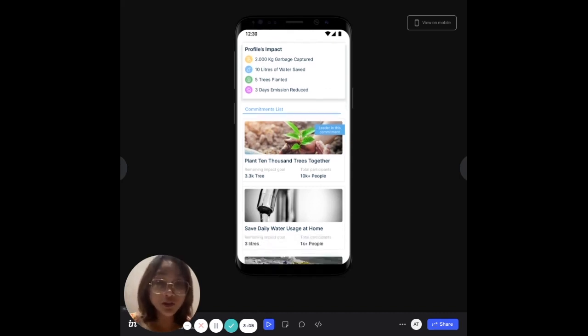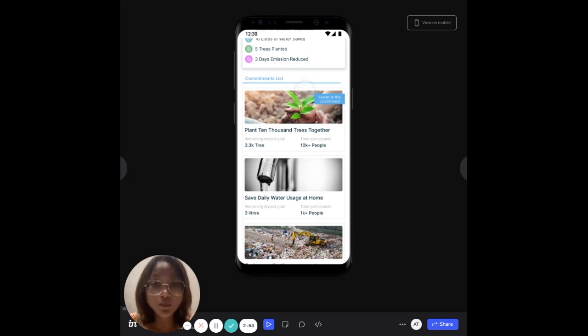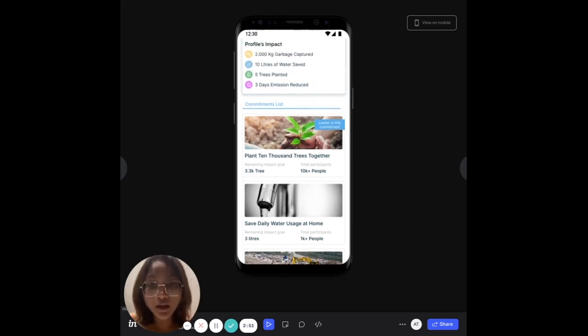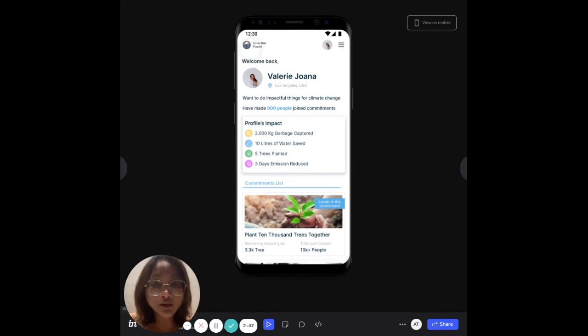And other than those, I could also see the list of actions that I have been involved in. And in here, I can see for the Plant 10,000 Trees Together action, I apparently am a leader in this commitment, which, if we go back to the home page, I will explain to you more about what a leader or an influencer is. So if we go back to the home page,